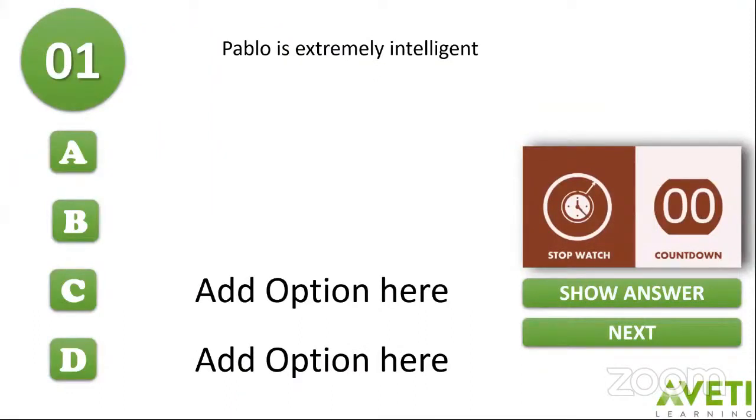Let's begin. Pablo is extremely intelligent. First, identify the complement and mention whether it is a subject complement or object complement. Your countdown begins now.